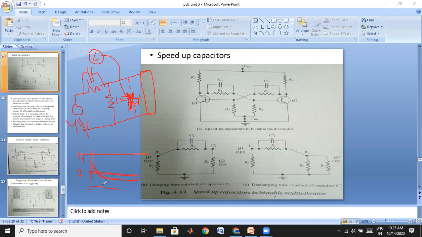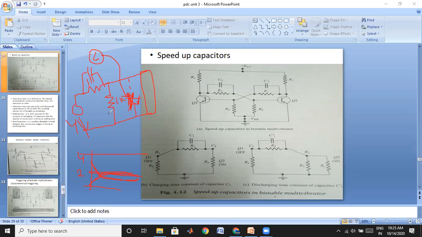Overcompensated, you may get like this. If this value is less, it is undercompensated; it may start somewhere here and reach the 2 volts. Like this you may get all these waveforms we have discussed in our first chapter. I am simply recalling, because here also we are going to get the same attenuator principle once again. That's why I am recalling all these concepts.